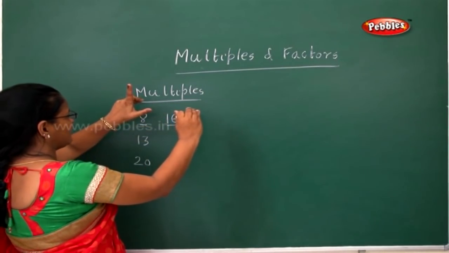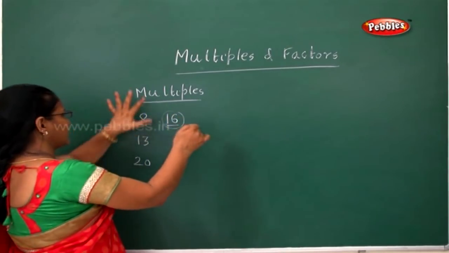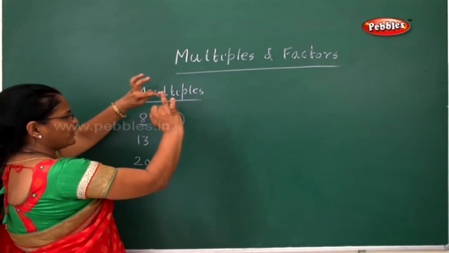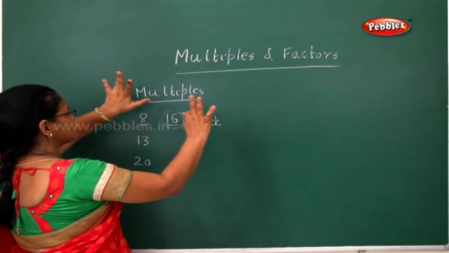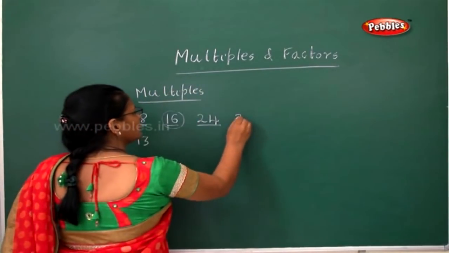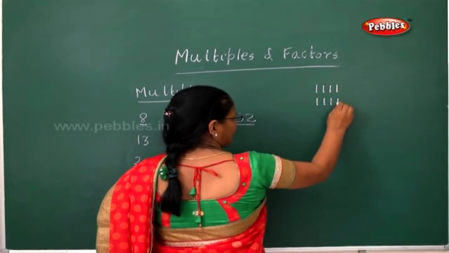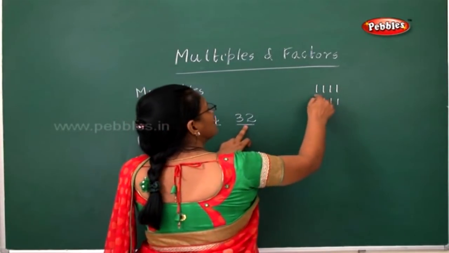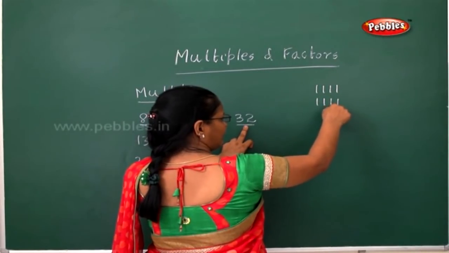Then 9, 10, 11, 12, 13, 14, 15, 16. So you got this multiple 16. Then again 17, 18, 19, 20, 21, 22, 23, 24. Then again 25, 26, 27, 28, 29, 30, 31, 32. This way also you can do, or now what you can do, just keep 4, 5, 6, 7, 8. You just keep 8 sticks, whatever sticks you have, and start counting. After 32, 33, 34, 35, 36, 37, 38, 39, 40.